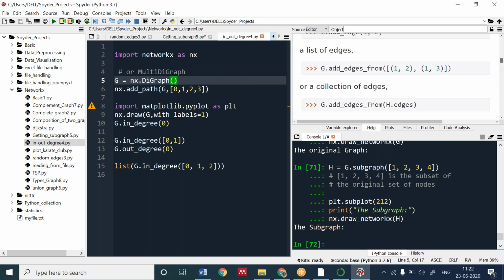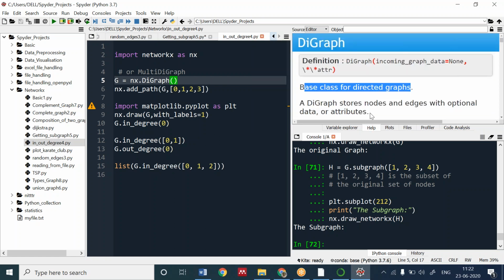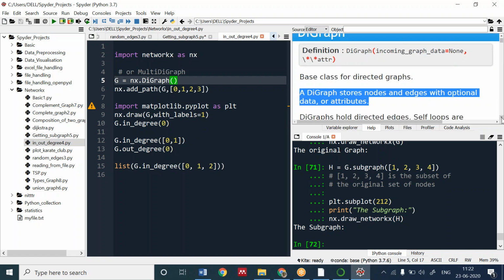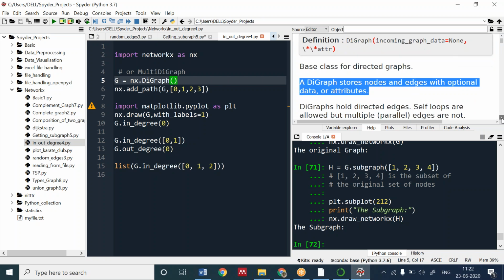What is DiGraph? It's the base class for directed graphs. It stores nodes and edges, which are things you can study afterwards, or if you have any trouble using that.